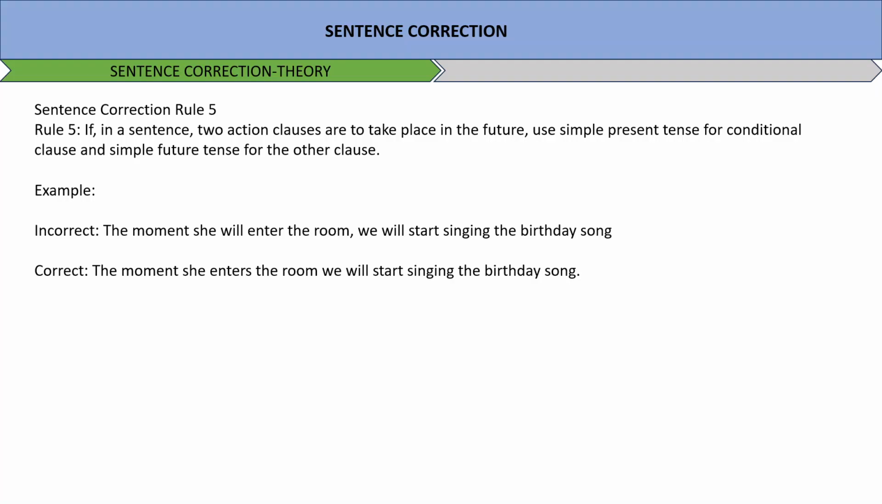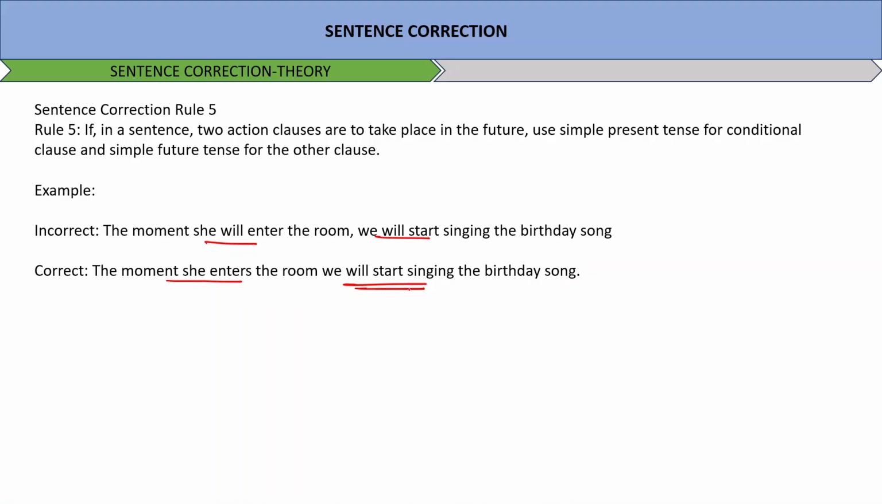For example, the moment she enters the room, we will start singing the birthday song. So she will enter, we will start singing. The moment she enters, you can take a simple present tense. The moment she enters the room, this is going to happen, it's a condition. When this happens, we will start singing the birthday song. So this is what we will be doing.